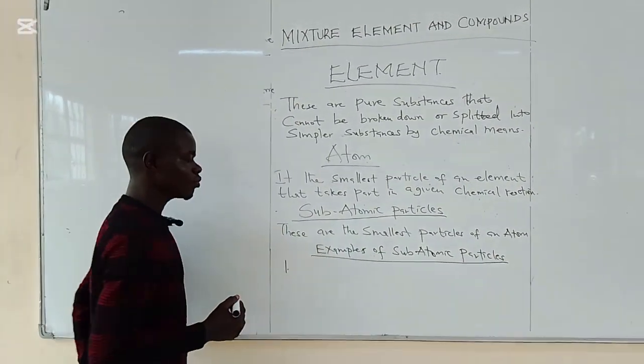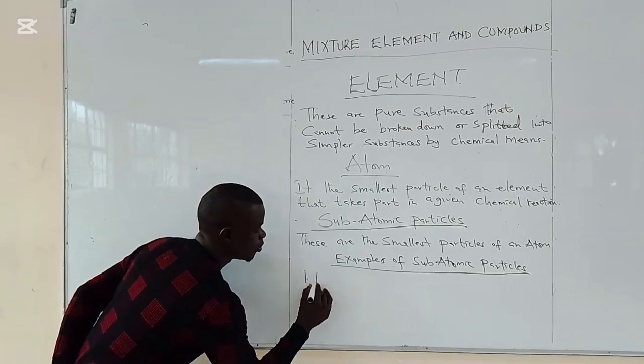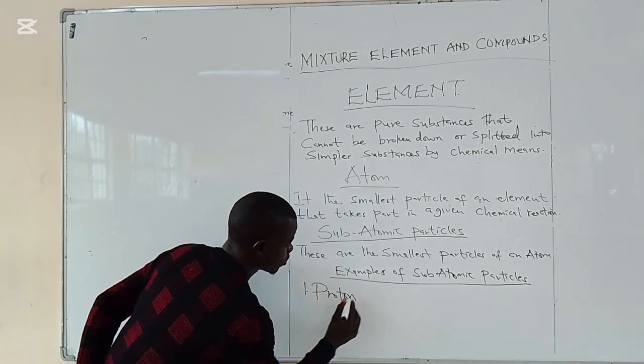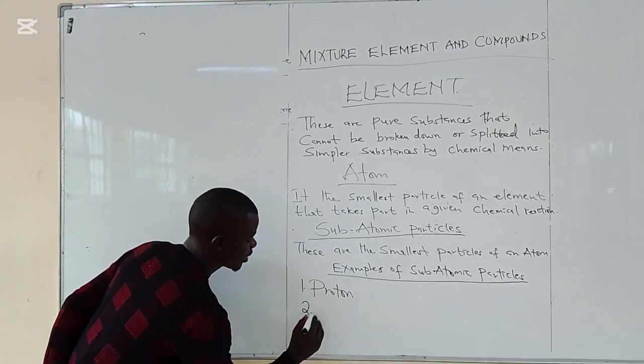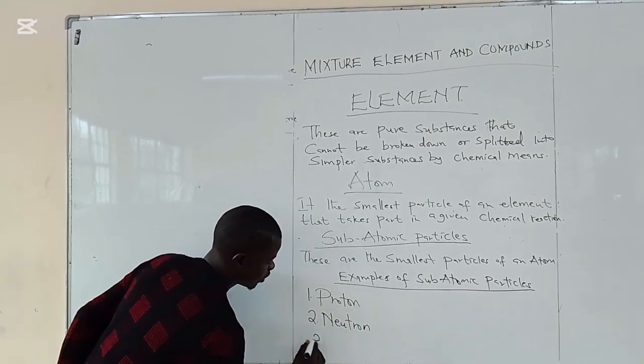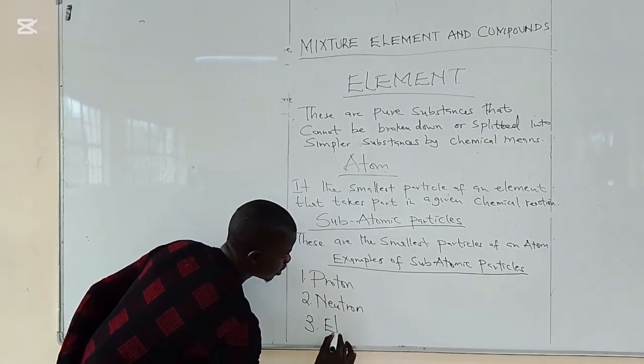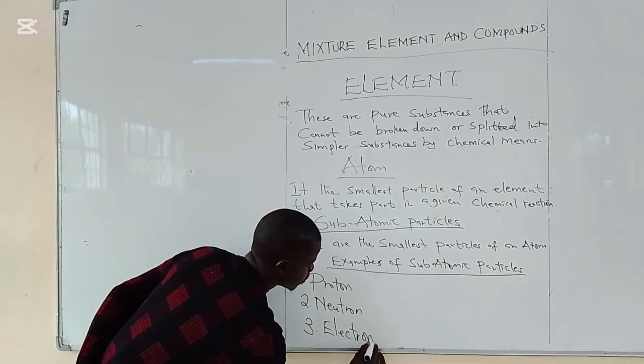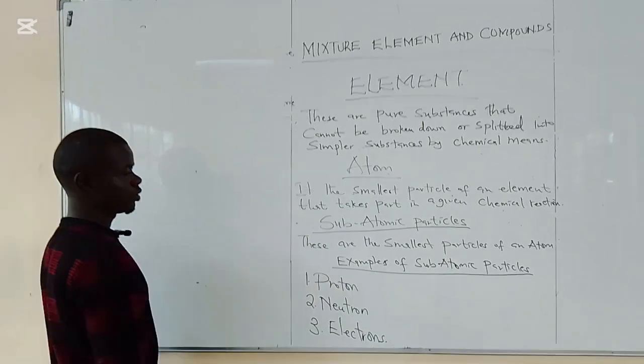Number one, we have the proton. Number two, we have the neutron. Number three, we have electrons.